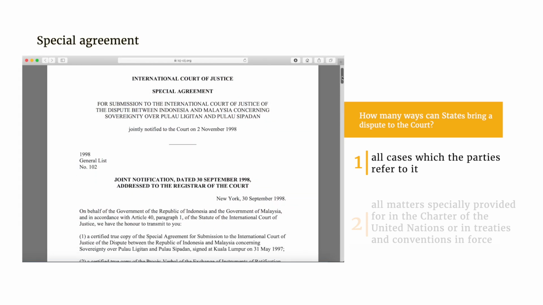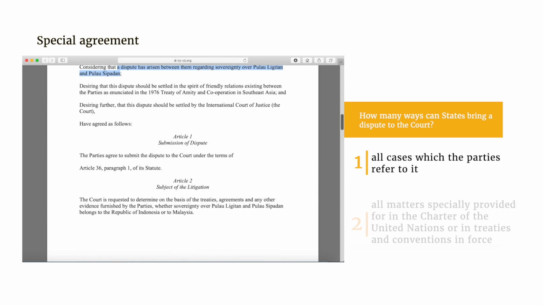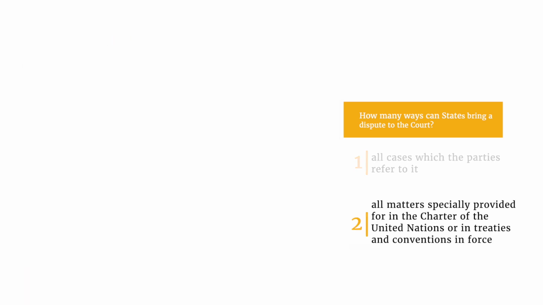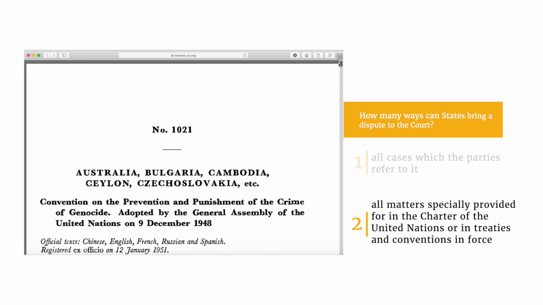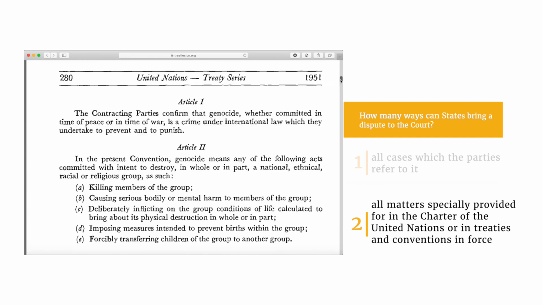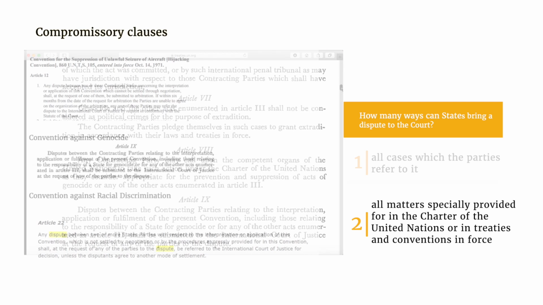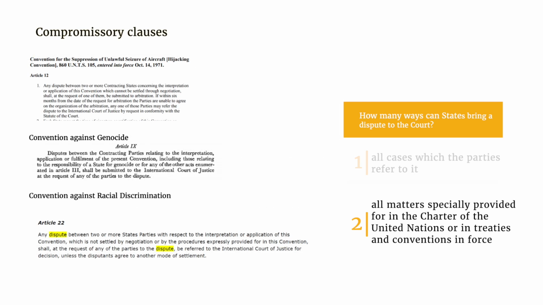As you can see in this example of the special agreement, the parties specify the subject of the dispute and what they ask the court to decide. The special agreement is normally concluded after a dispute has arisen. The second way that the ICJ may have jurisdiction according to paragraph 1 is when a particular provision in an existing treaty or convention provides that a dispute arising from that treaty or convention may be brought before the ICJ. These provisions are known as compromissory clauses. Here you can see some examples of them.